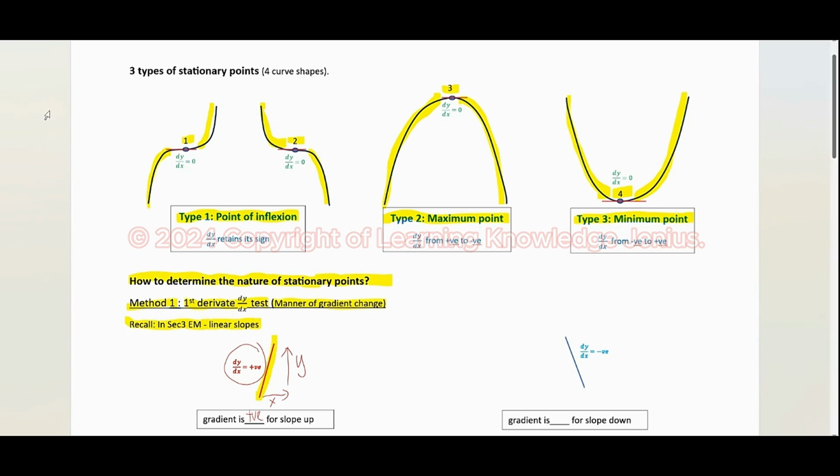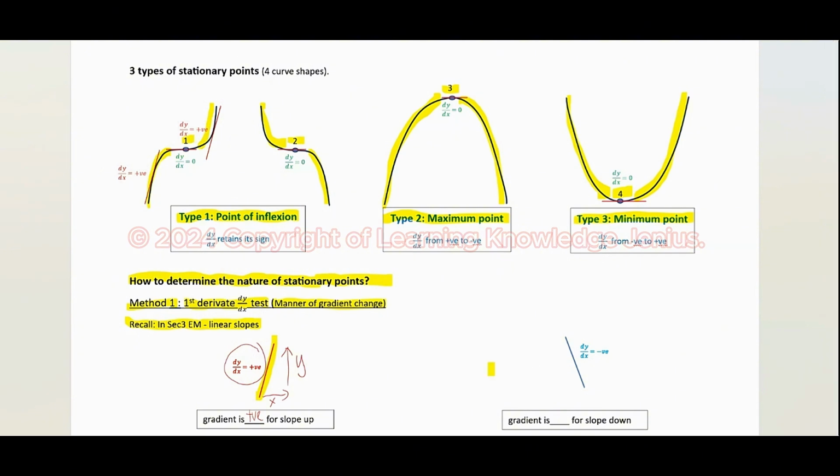In general, we can use the linear slope to represent the tangent line of the curve. Now I'm going to apply the linear slope to the curve. And we can observe that dy/dx is positive.